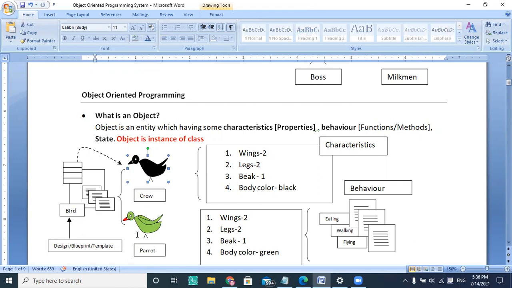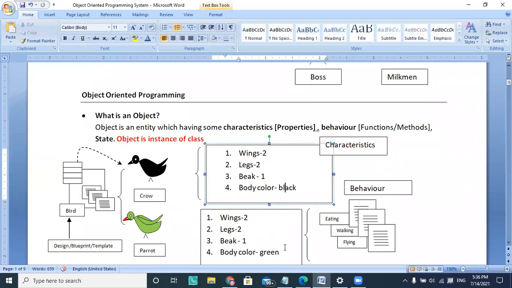Both have two legs, two wings, and one beak, and both have a body, but the colors are different. They have common properties. When they have common properties, they form a class.